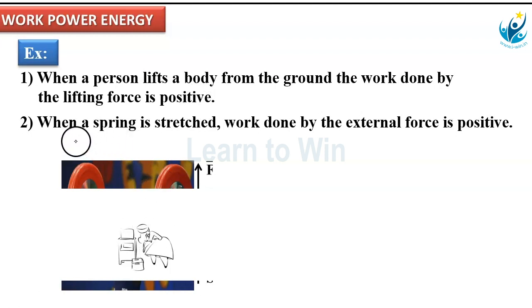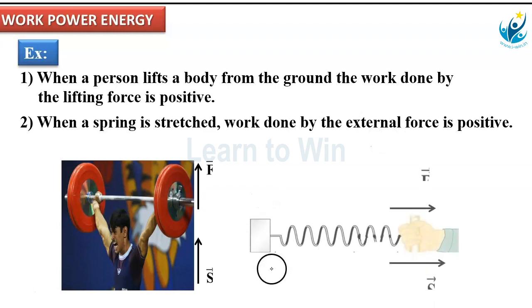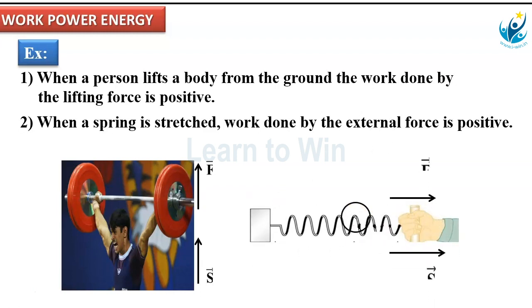Second example for positive work. When a spring is stretched, the work done by the external force is positive. Observe that one. You are stretching the spring by fixing one end to some rigid support. On the second end, we apply some force. The force direction and displacement direction are both along the same direction. So again in this case, theta is equal to 0. Theta equal to 0, here also work done is positive.